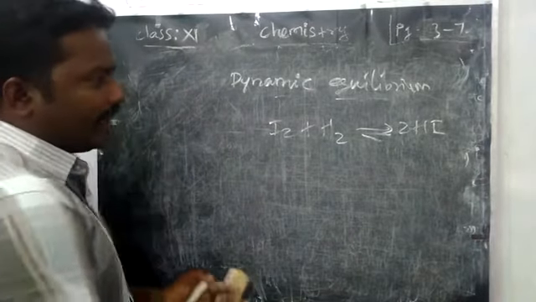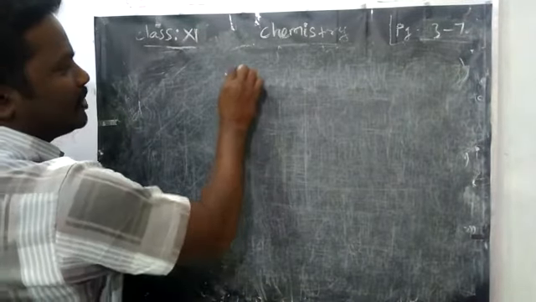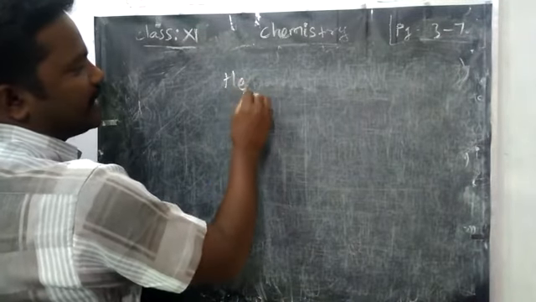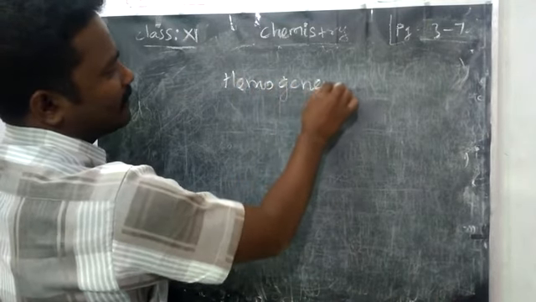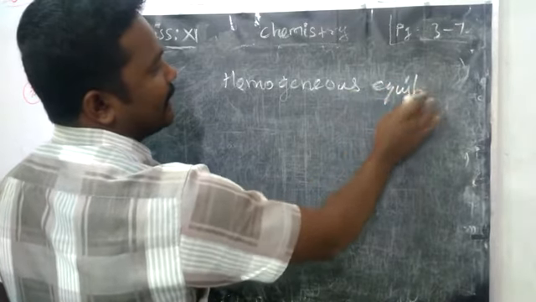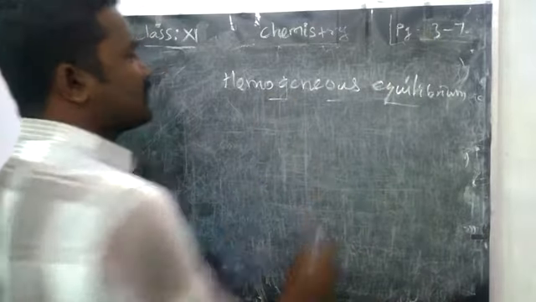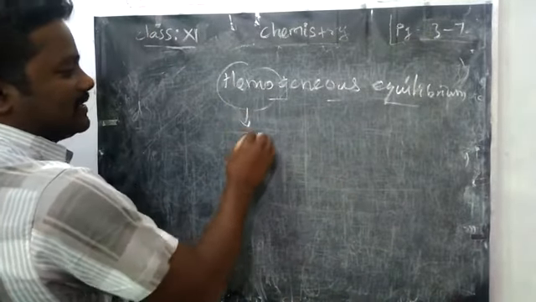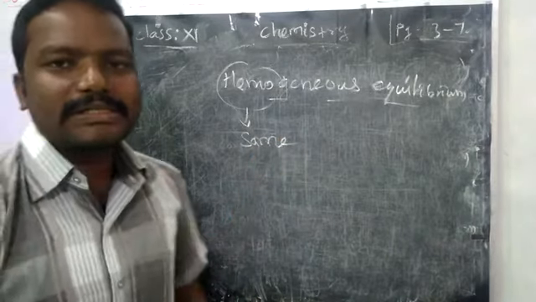Now a very important topic we are going to see: homogeneous and heterogeneous equilibrium. First we will see homogeneous. What do you mean by homogeneous equilibrium? Homo means same.